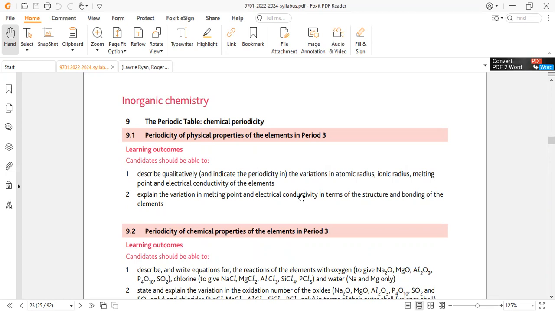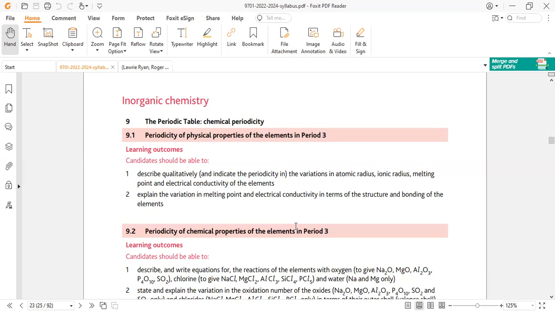The physical properties discussed across the period are: atomic radius, first; ionic radius, second; melting point, third; conductivity, fourth. Within conductivity there is also discussion of ionization energy, which was discussed in the previous chapter on electrons in atoms. So altogether five physical behaviors: atomic radius, ionic radius, melting point, electrical conductivity, and ionization energy. We see how these properties vary across the period, presented in data form or graphical form, and then support the arguments for why these properties change in this way. For example, start from the atomic radius.